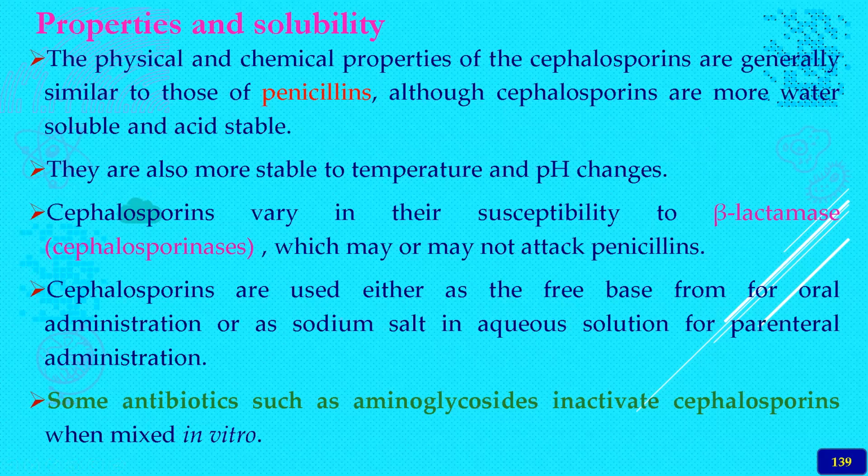And cephalosporins vary in their susceptibility to beta-lactamase. Here the beta-lactamase is called cephalosporinase, which may or may not attack the penicillin. Whereas the first generation penicillins, especially the narrow spectrum penicillins, are always destroyed by the beta-lactamase enzyme.